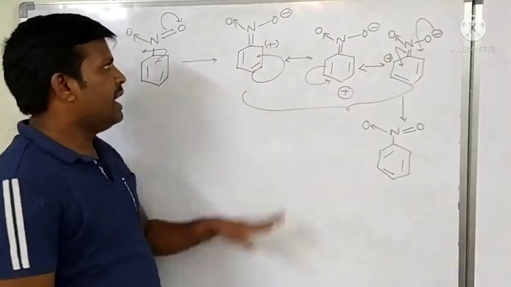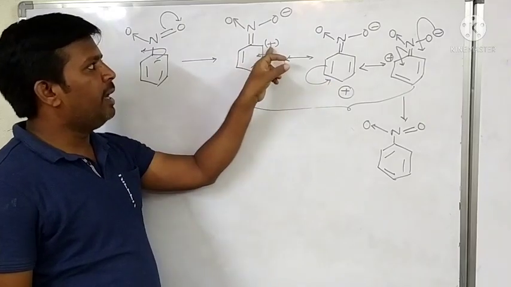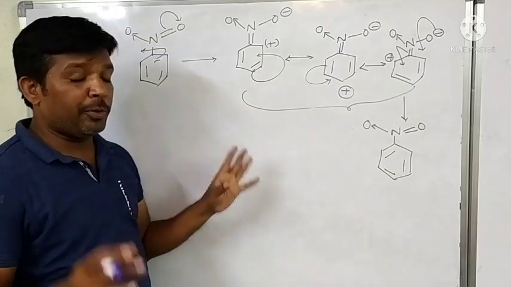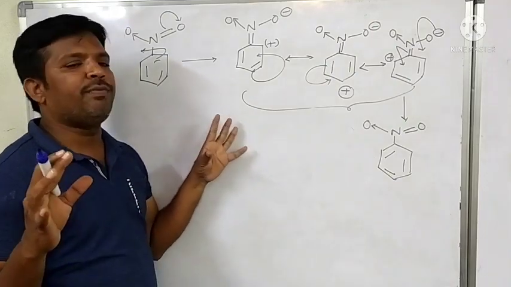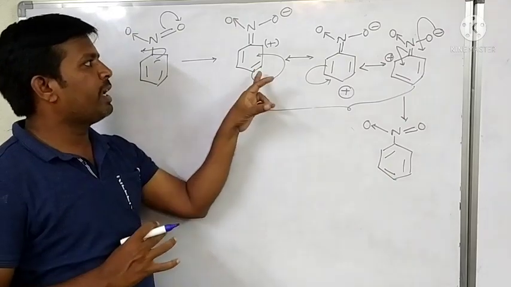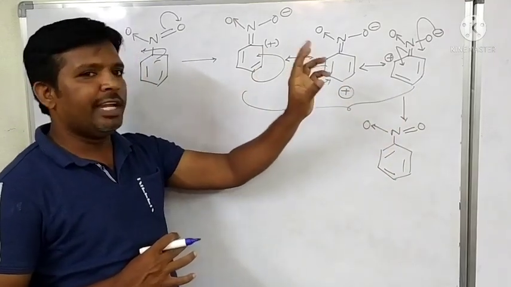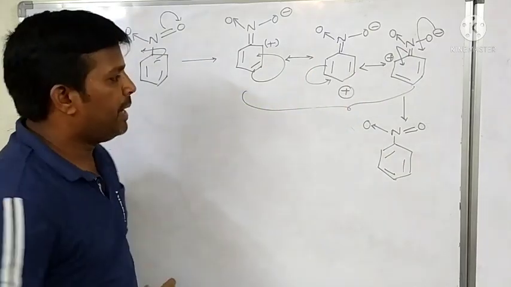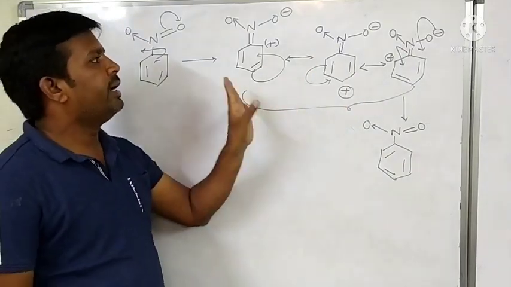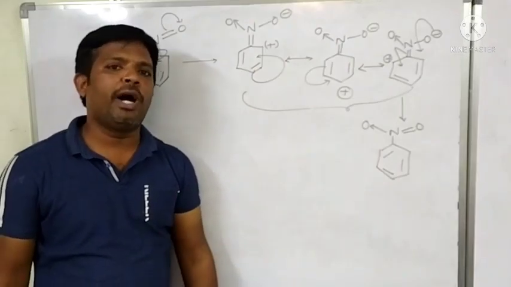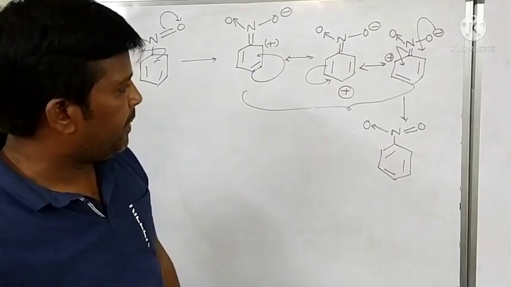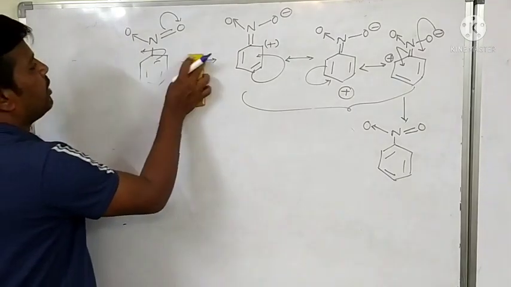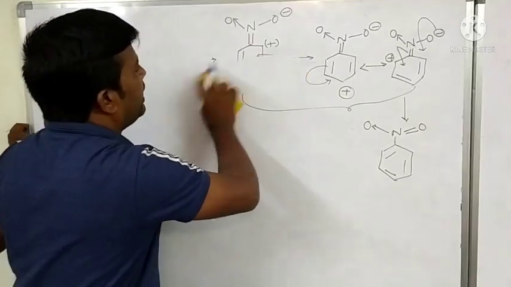What you observe in the resonance structures of nitrobenzene is that the positive charge is present at the ortho and para positions. The ortho and para positions indicate that the electron density is low compared with the meta position. That's why the incoming electrophile attacks the meta position. This is the directive influence of the functional group on a monosubstituted benzene. Very important concept. Then we go to the last concept.